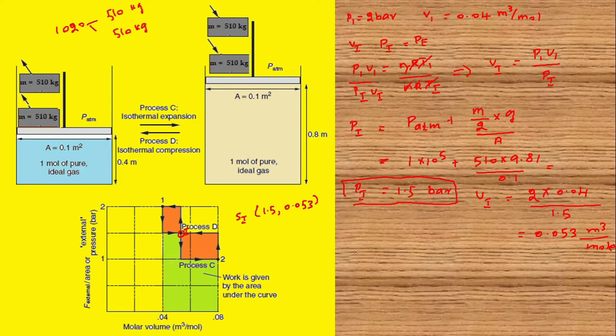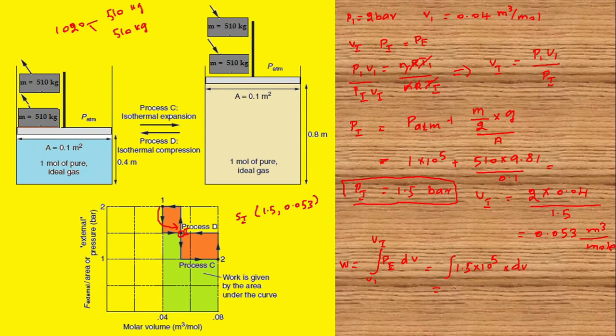Now let us calculate the work done for 1 to I. Therefore, work done is equal to minus the integral of Pe dV from V1 to the intermediate state volume. For that, the pressure is 1.5 into 10 power 5; we need to convert them into Newton per meter square, into dV.